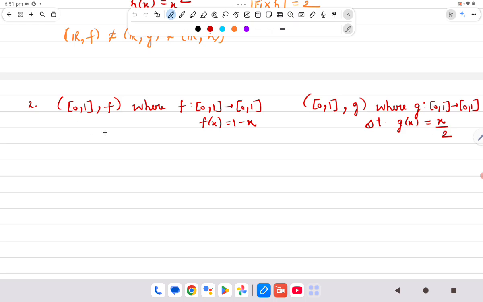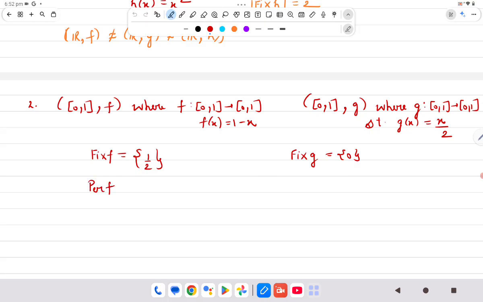Okay, so let's see, what are its fixed points? If you put it in, it will come out to be half. And what will be the fixed points of g? It will be just 0. So the cardinality of fixed points is the same, so we cannot use that.